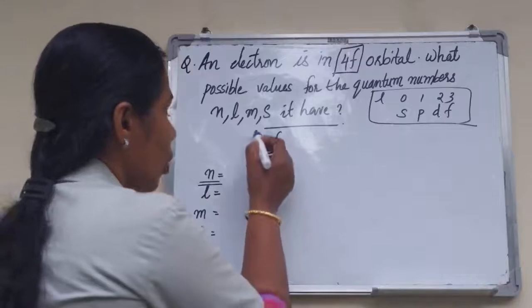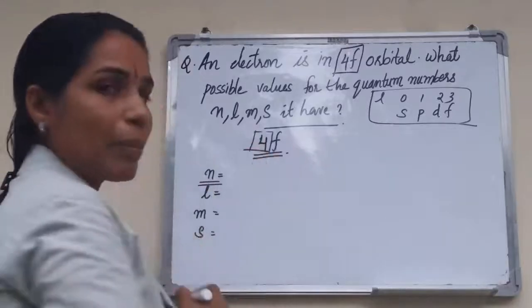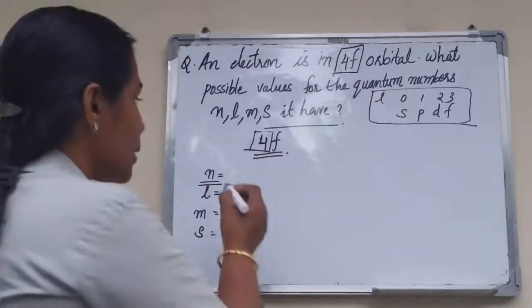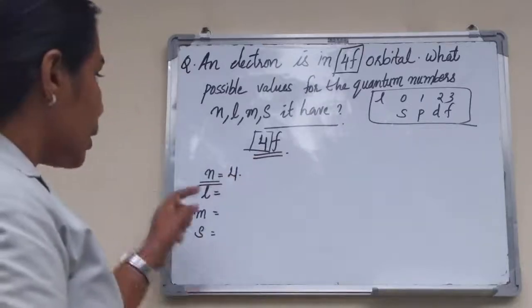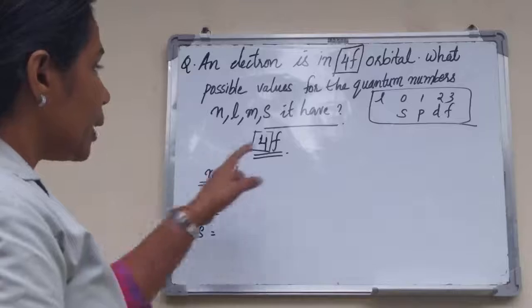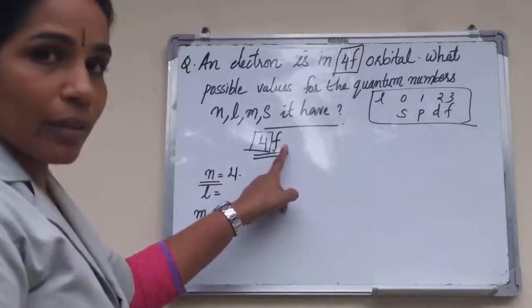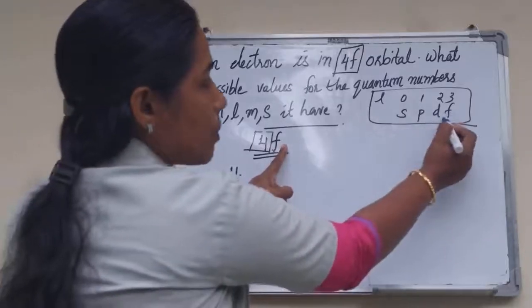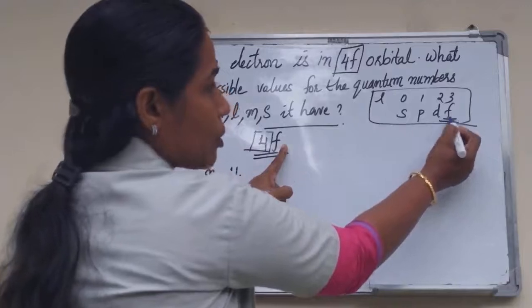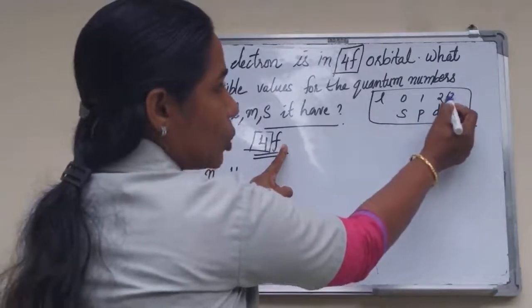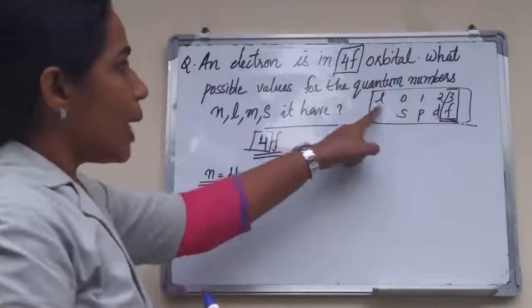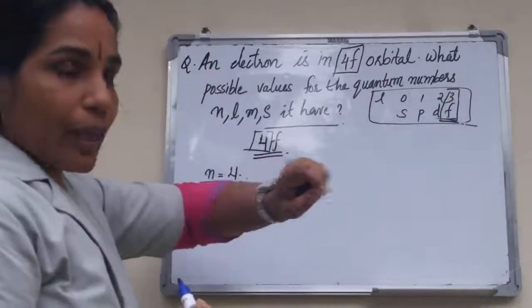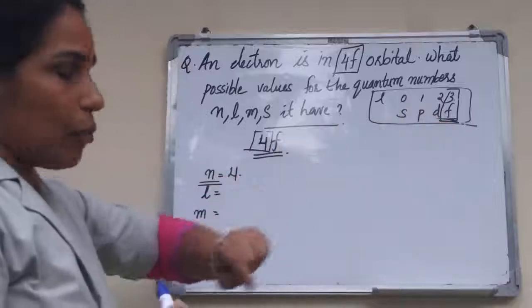Here 4 represents the principal quantum number. That is, n is equal to 4. Then l. Here the subshell is f, which means that the value of l is equal to 3. If the value of l is 3, then the subshell is f.